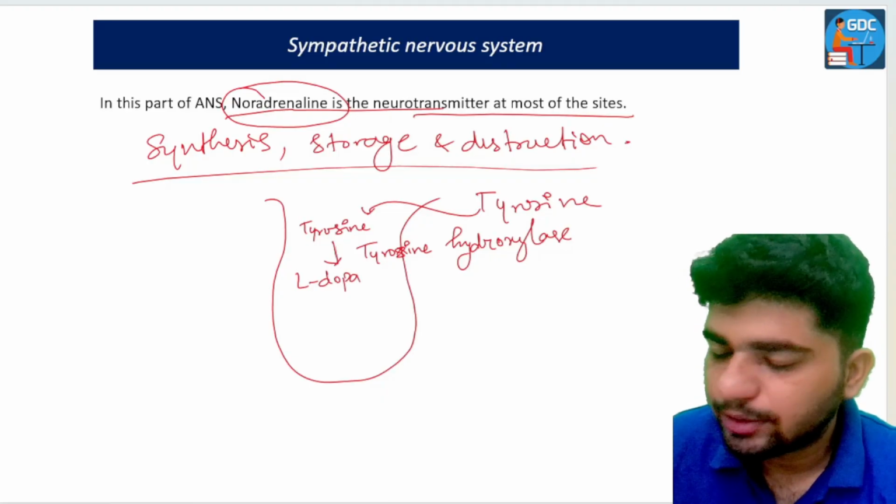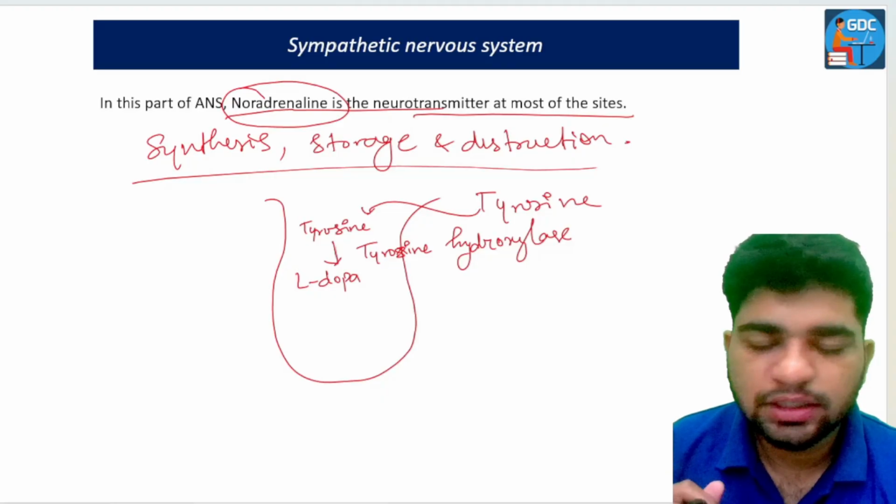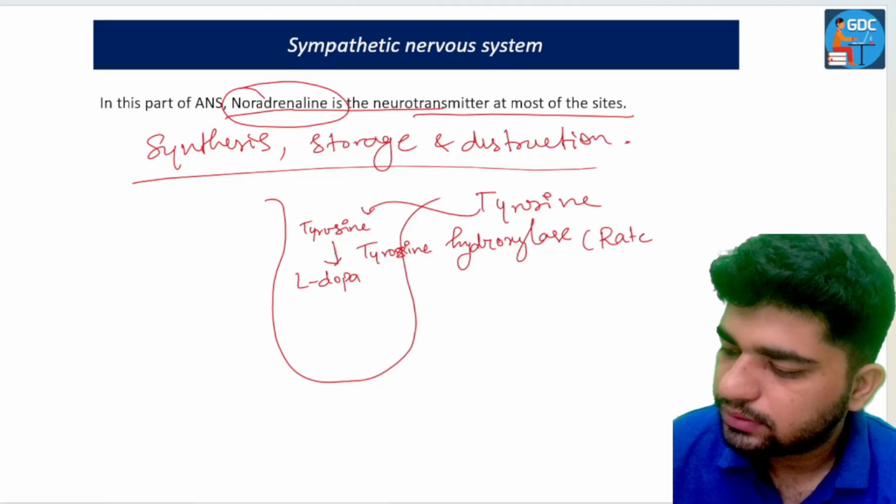Now, this step, the conversion of tyrosine to L-DOPA, is a rate limiting step because it occurs very slowly.